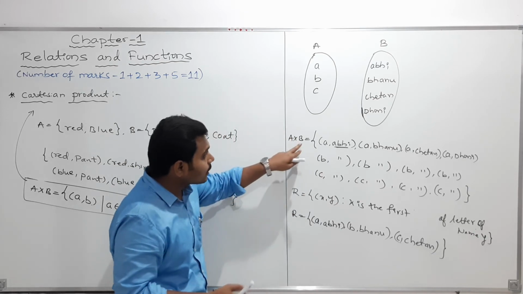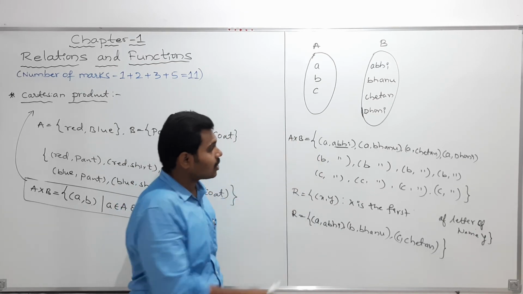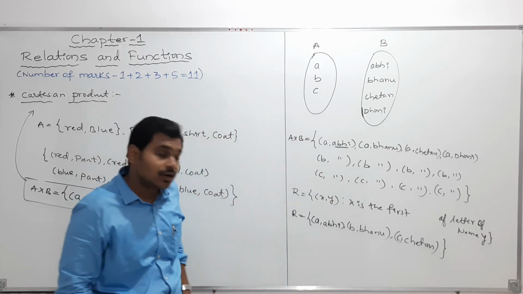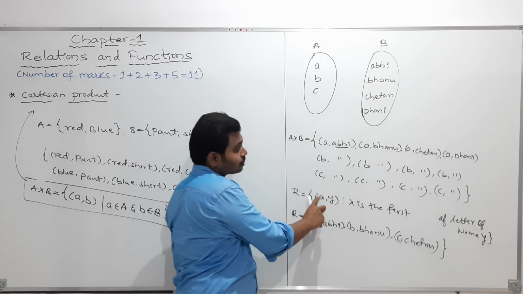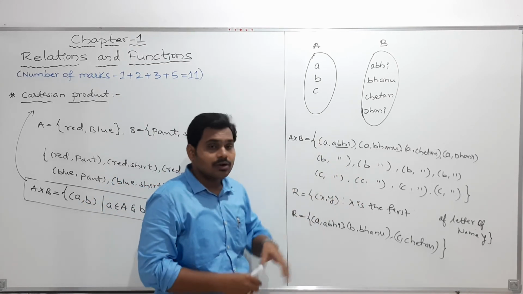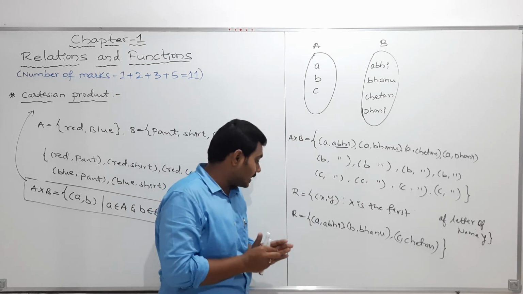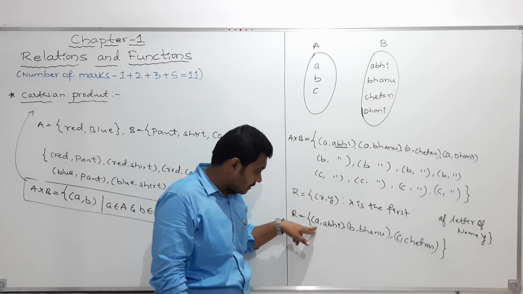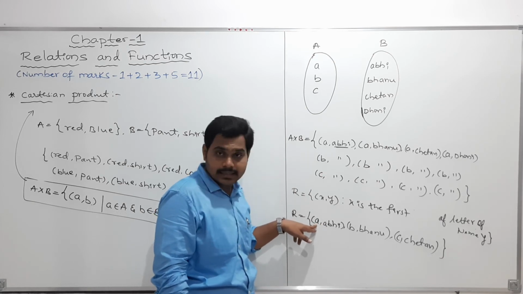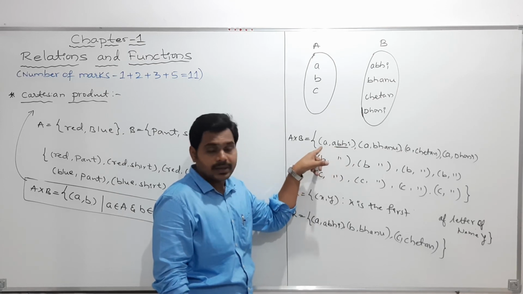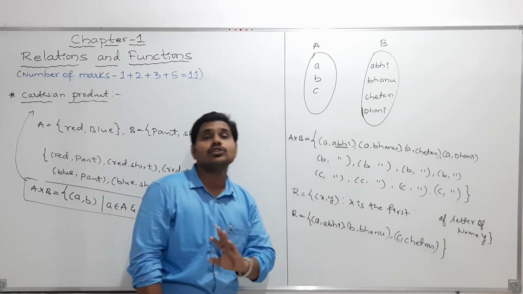So here I wrote A cross B, all the possible ordered pairs of A cross B. What I told you is that you should take the ordered pairs from this in such a way that the first letter of the name should be the same as this letter. Clear? Such ordered pairs we should take.